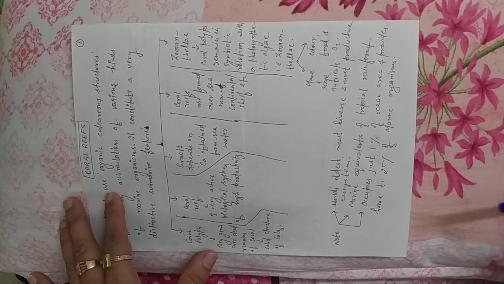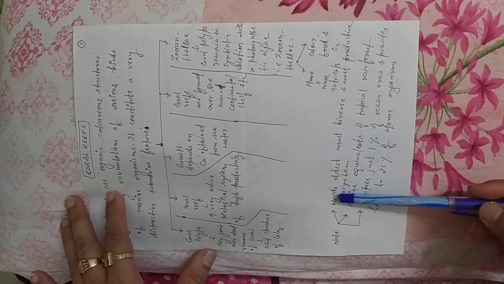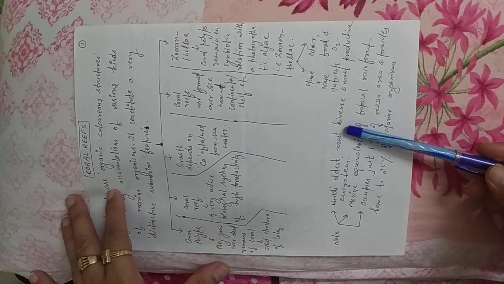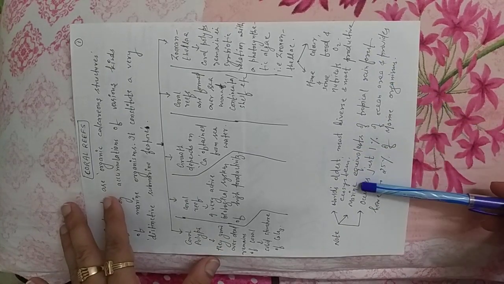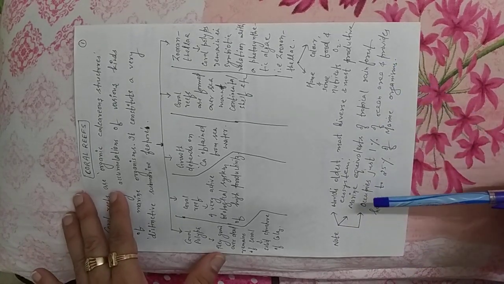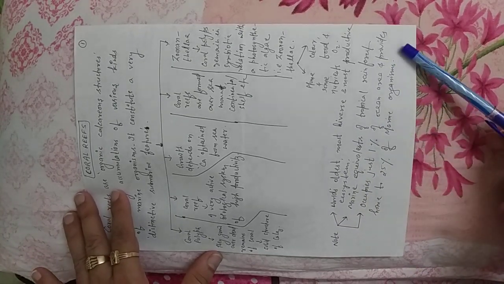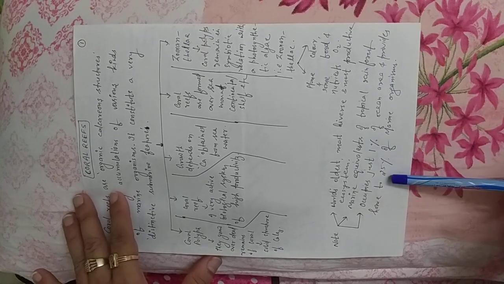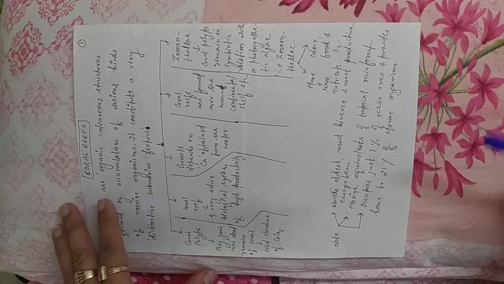Getting my point? As I told you, coral reefs are considered the world's oldest, most diverse and most productive ecosystem. The marine equivalent of tropical rainforest, already explained to you, occupies almost 1% of maritime area and provides home to 25% of marine organisms. These points have already been explained.